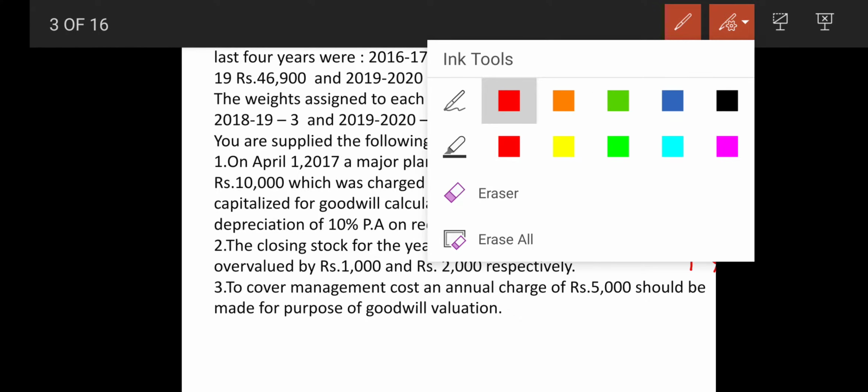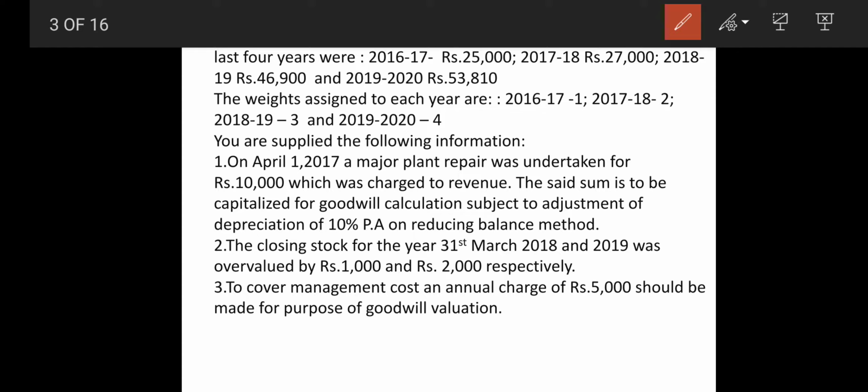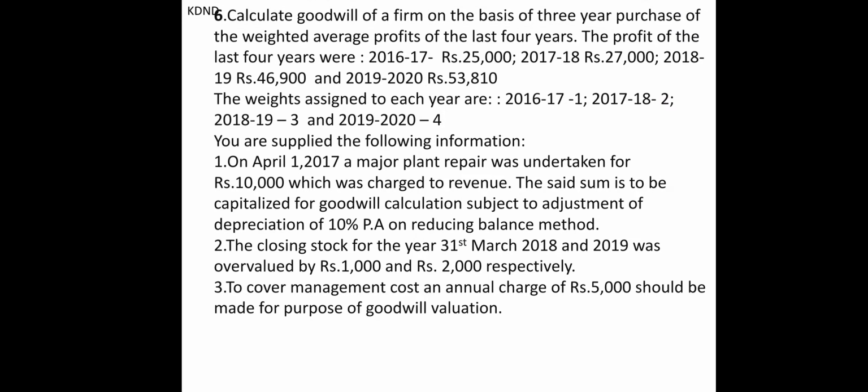The last part is to cover the management cost: an annual charge of 5,000 should be made for the purpose of goodwill valuation. So we will be covering the management cost, and that 5,000 will be deducted from every year's profit. Let's move on with the solution of this.